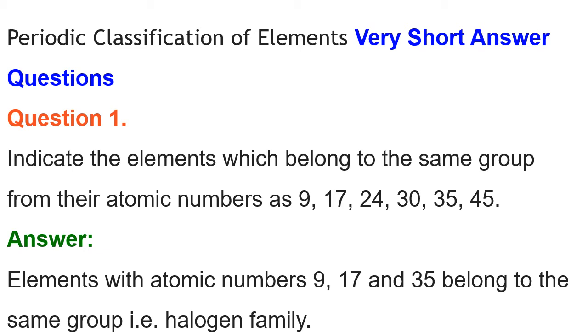The halogen family's group number is 17. The 18th group is the noble gases. So just before the noble gases, the family that comes is called the halogen family. Halo means salt formation, so from this group we expect the best salts: chlorides, bromides, iodides, all those are the best salts of the modern periodic table. Therefore, all these members belong to group 17, that is the halogen group or the halogen family.